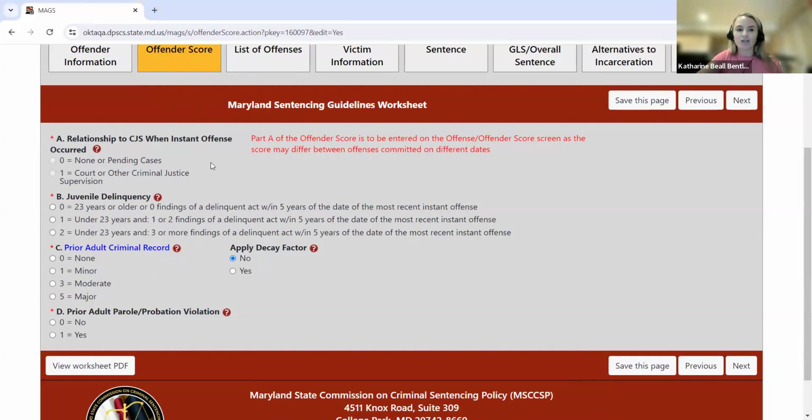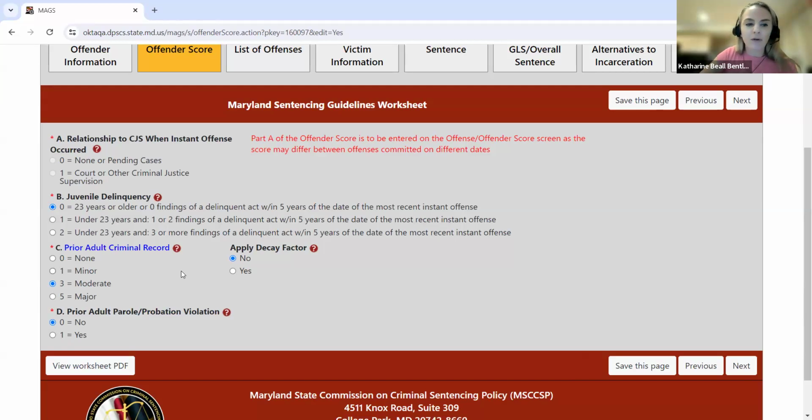Now, Part A, relationship to the criminal justice system when the instant offense occurred. This is scored at the offense level, as it's possible that the score may differ between offenses that were committed on different dates. So we're going to score that when we get to the offense offender score screen. So I'm just going to go ahead and make selections for juvenile delinquency, prior adult criminal record, and then prior adult parole and probation violations.